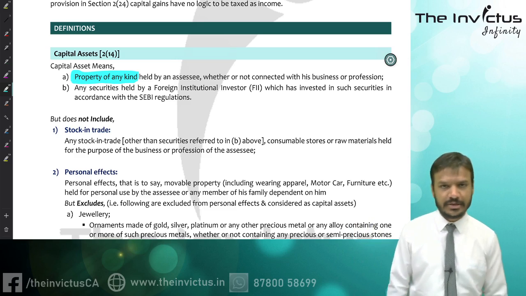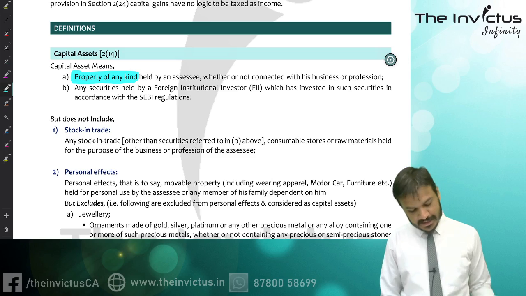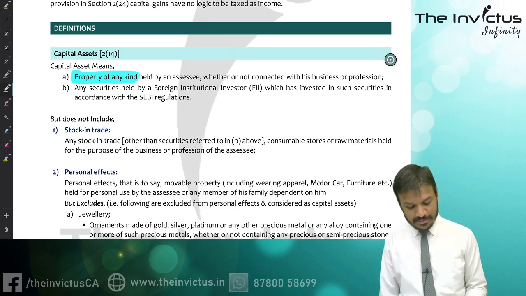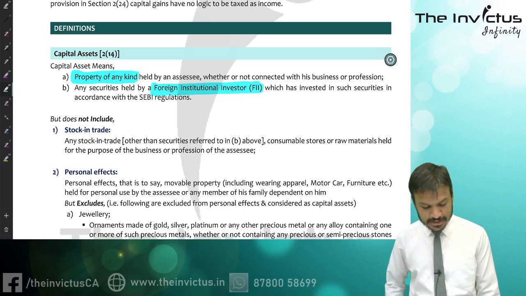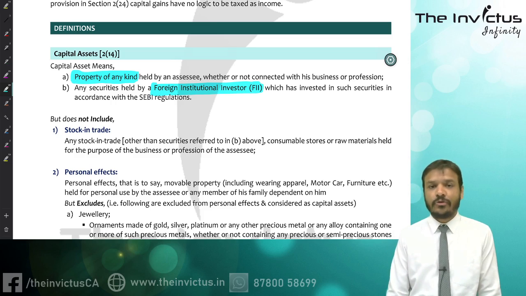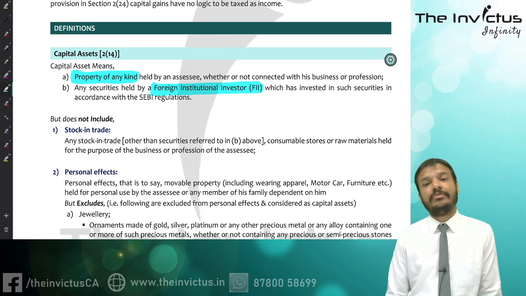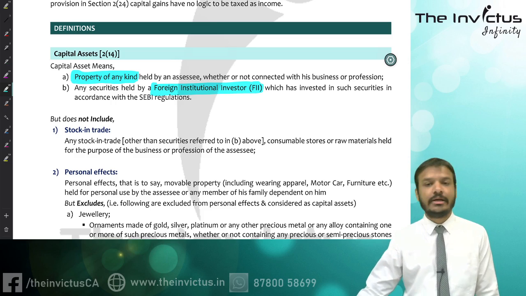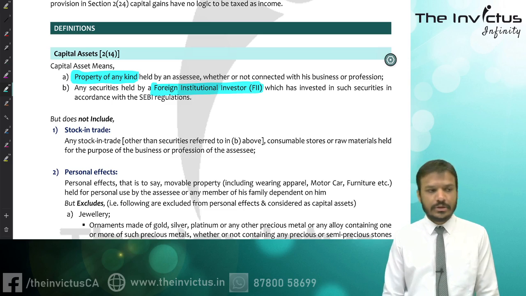Any property. Okay. And second, it says any securities held by an FII which has invested in such securities in accordance with SEBI regulations. Now, as we very well know, FIIs, that is foreign institutional investors, are very big investors in the stock market, and they are regularly dealing in purchase and sale of securities. So if they are considering it as a capital asset, then any profit arising from such transactions will be capital gain or capital loss.